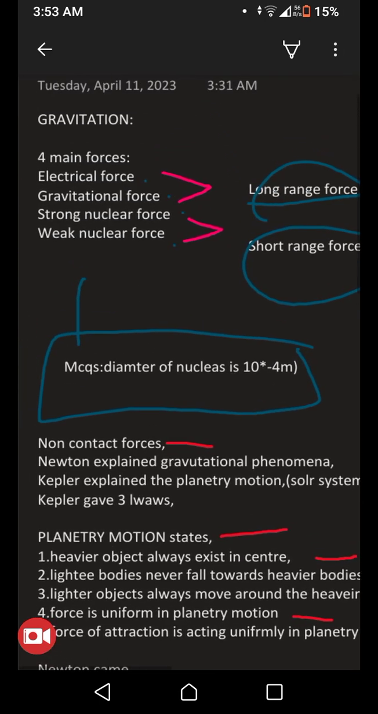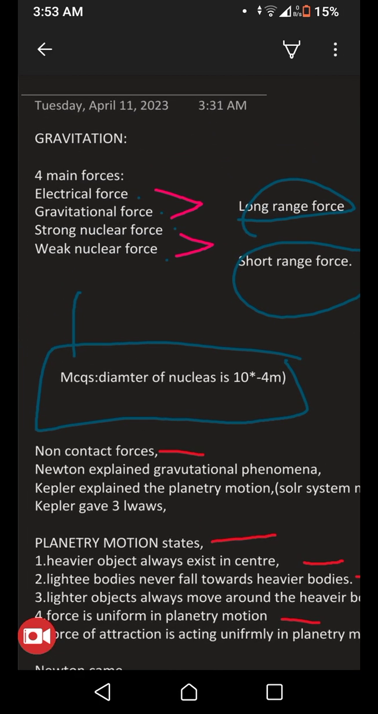Today you guys will discuss gravity. We are starting a new chapter about gravitation, and basically gravitation is all about the laws that are given by Newton. Basically, he's the only one person who researched gravity and the gravitational force.